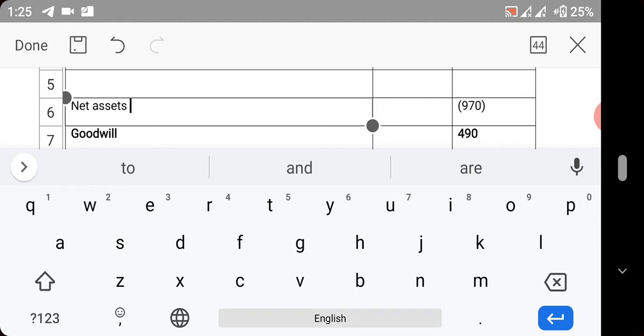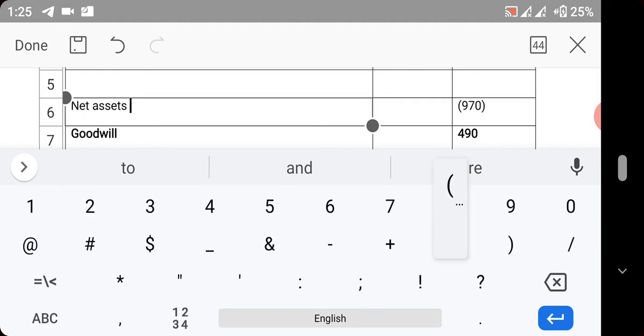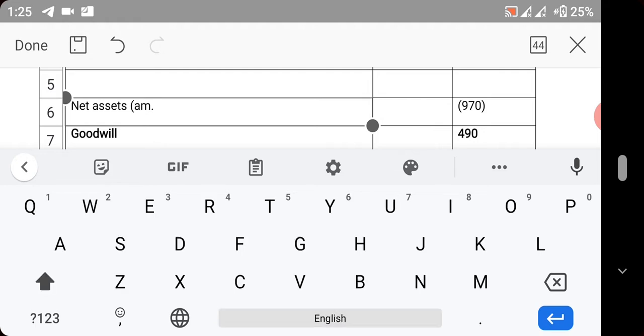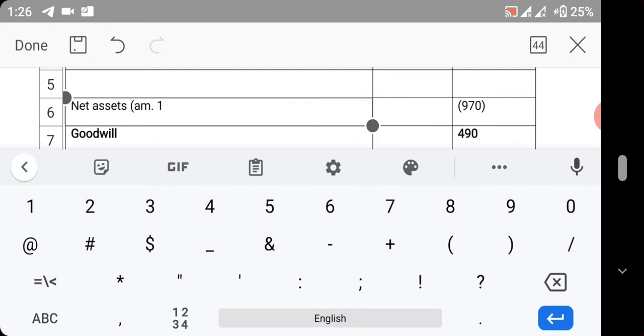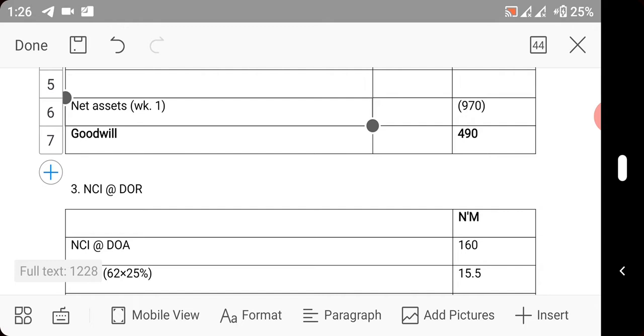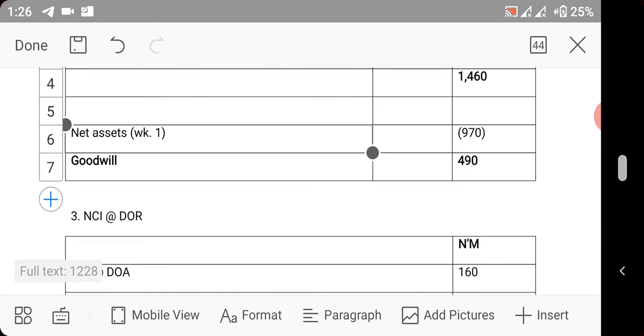The net asset is 970, and it is actually working number one. So you now have goodwill of 490.